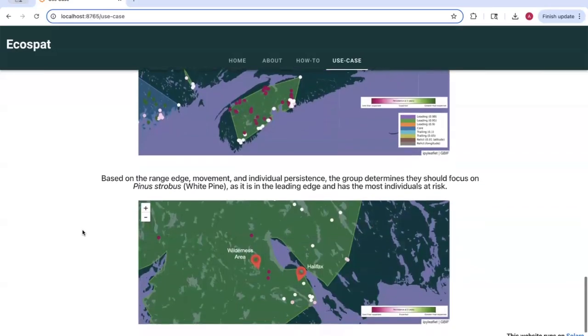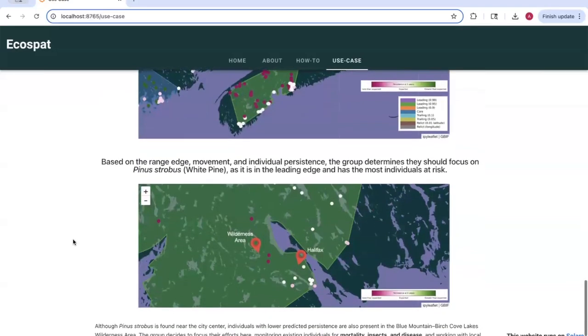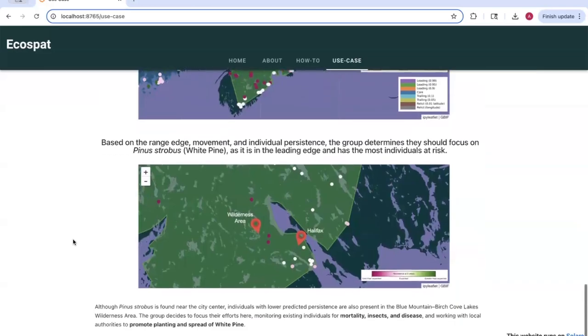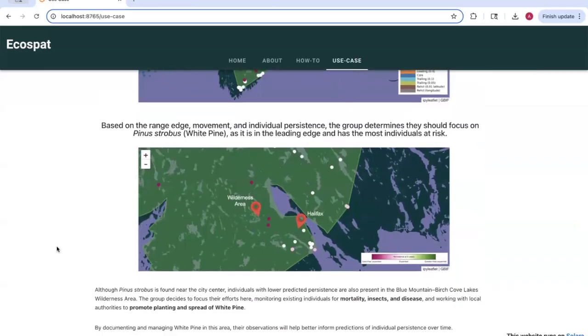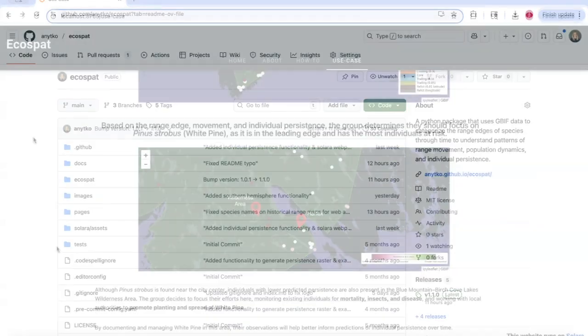Based on these factors and the locational distribution of predicted persistence near them, they decide to focus on monitoring individuals of white pine in the nearby wilderness area for mortality, insect, and disease. Through this manageable and biologically informed conservation plan, this group works to promote the spread and persistence of white pine in their natural areas and local community, transforming community science into community action.